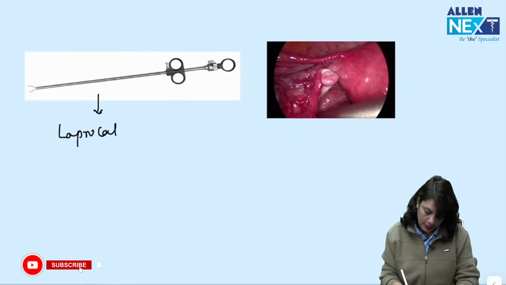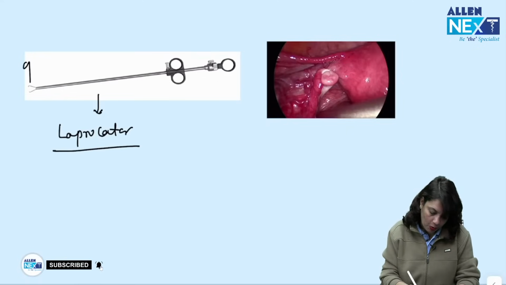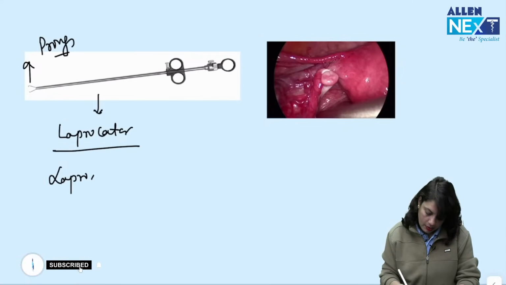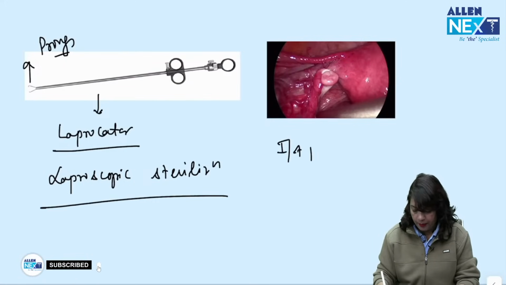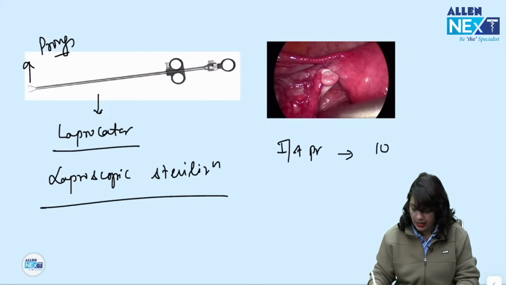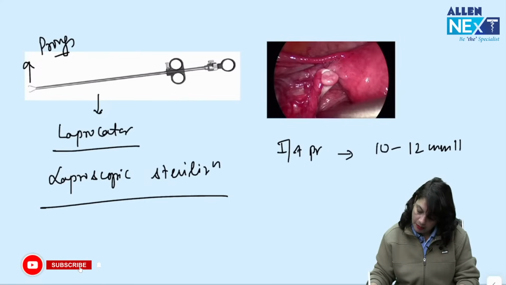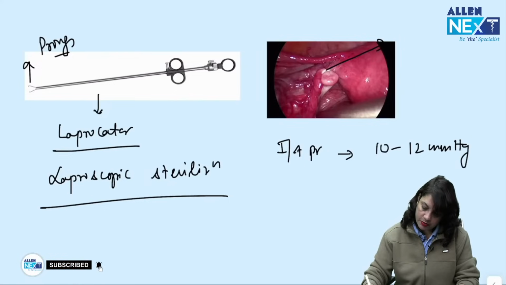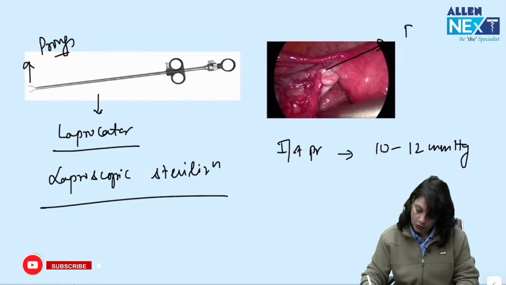Okay. Next, what is this instrument shown in this image? This is laprocator which has got prongs for laparoscopic sterilization. What is the intra-abdominal pressure in laparoscopic sterilization? 10 to 20 millimeters of mercury. Which material is applied on the fallopian tube?